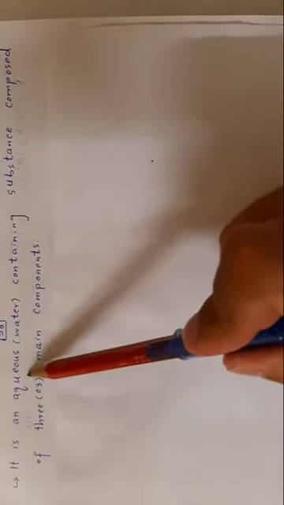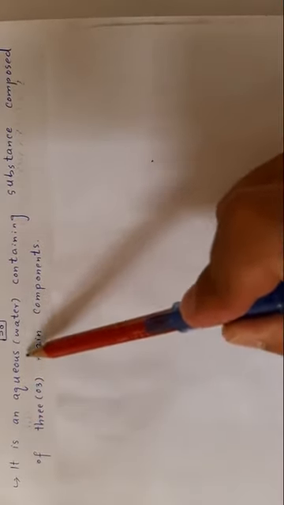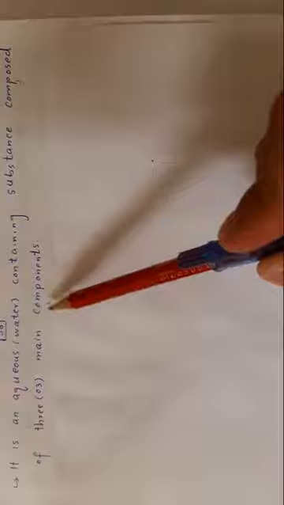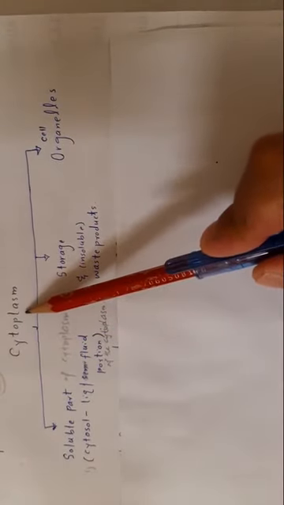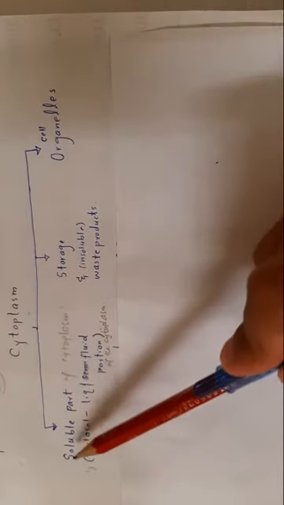So cytoplasm is an aqueous, water containing substance composed of three main components.